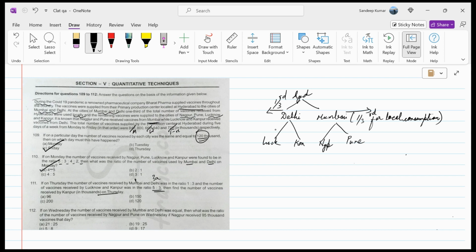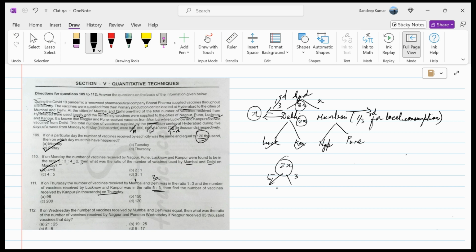Okay, so let's say if Mumbai had received X number of vaccines, Delhi would have received 3X vaccines. Now, for local consumption, X number of vaccines would have been used by Delhi, 2X would be distributed from Delhi to Lucknow and Kanpur.